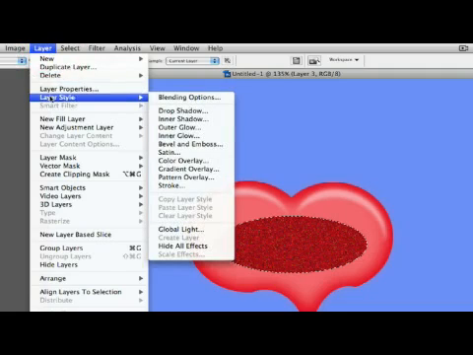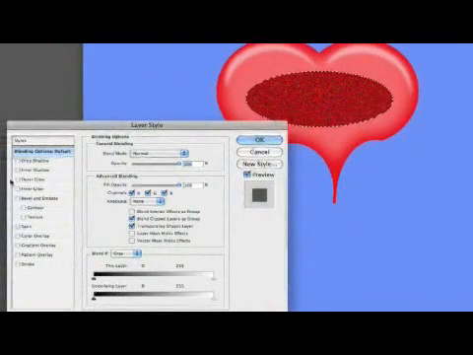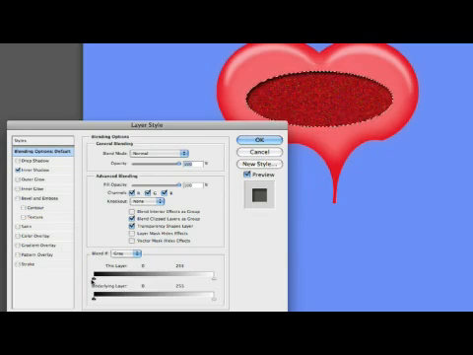Now let's go to layer. We're going to go to layer style. Let's just go into blending options. This way it'll open up our whole tab here. We'll just go ahead and we want to put a little inner blur on that. Let's see if we can get just a little bit more out of it, like so.